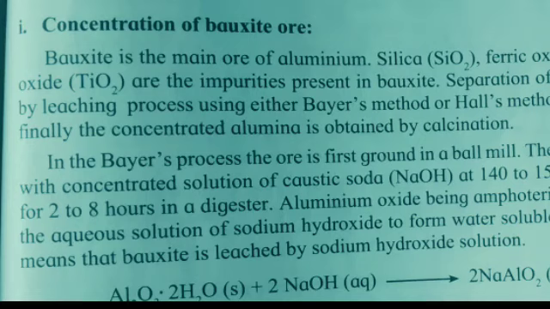Aluminium oxide being amphoteric in nature, it reacts with the aqueous solution of sodium hydroxide to form water-soluble sodium aluminate. And this means that bauxite is leached by sodium hydroxide solution.